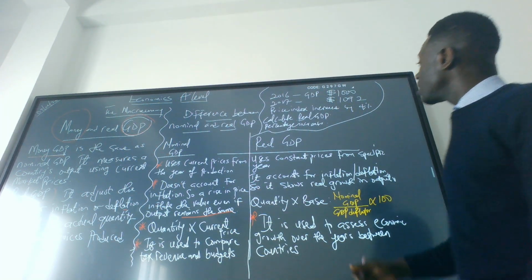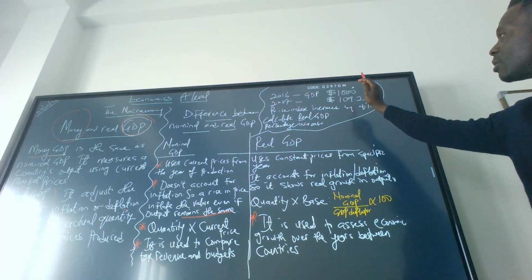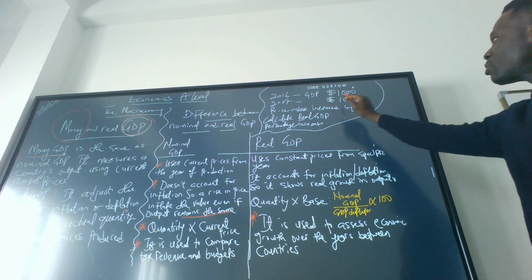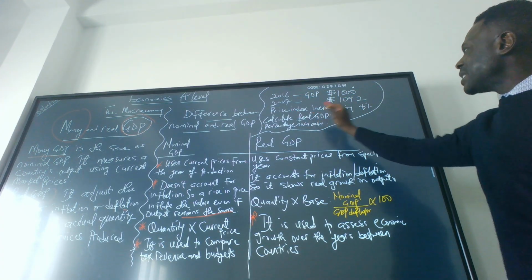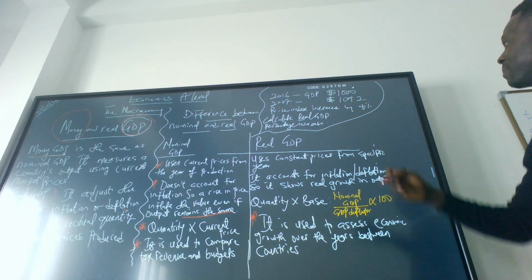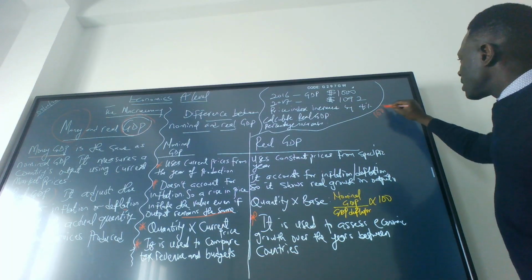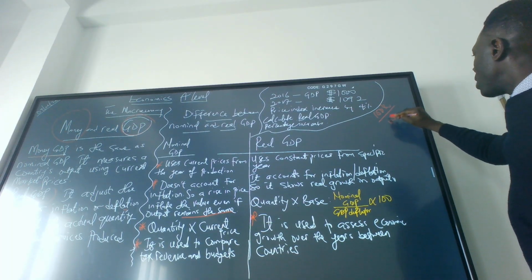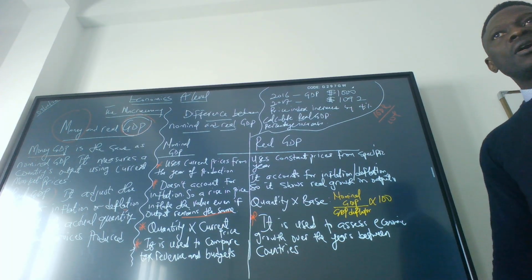Now we have this question. We said in 2016 the GDP is 1,000. In 2017 it increases to 1,092. We are told the price index increased by 4%. Which means the base year is 100% and the current year is 104%. 104. Do you get it?